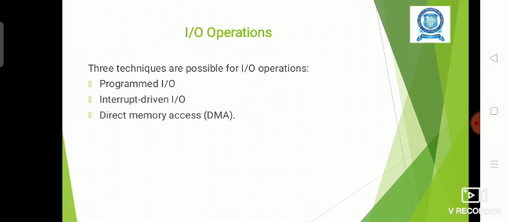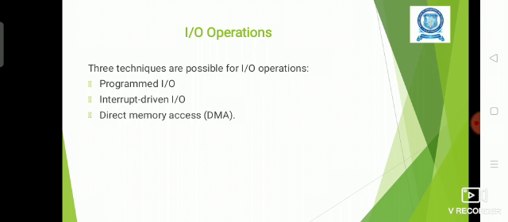Now let us start with input-output operations. Normally, our computer system will have many input-output devices. They are collectively called the input-output module. All the devices will be connected with the processor, and sometimes the data transfer takes place between the processor and input-output devices, sometimes between the memory and input-output devices, and the processor will do the necessary operations along with the input-output devices.